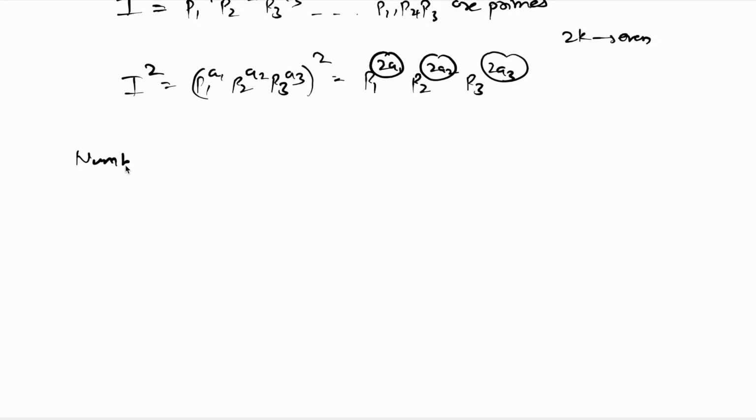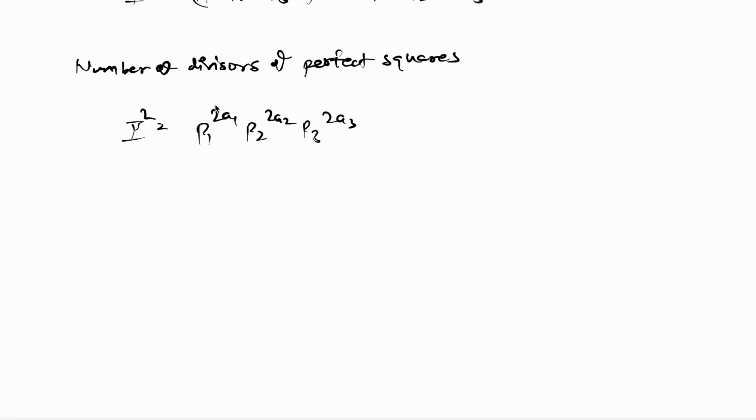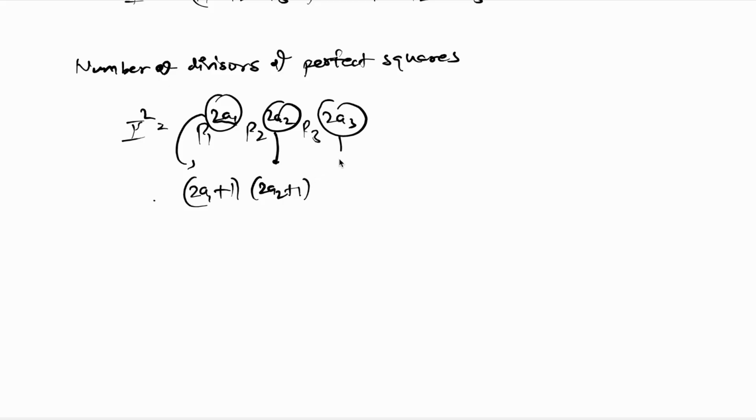One more result which follows from this is the number of divisors of perfect squares. So considering the general case, which is I squared. So I squared is p1 raised to 2a1, p2 raised to 2a2, and p3 raised to 2a3. So counting the number of divisors basically says that, okay, if this is 2a1, the total number of possibilities in this place will be 2a1 plus 1. The total number of possibilities for the second exponent is 2a2 plus 1, and the total number of possibilities for the third exponent is 2a3 plus 1.